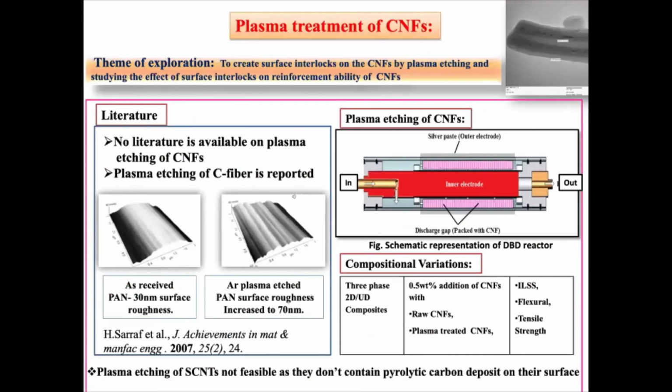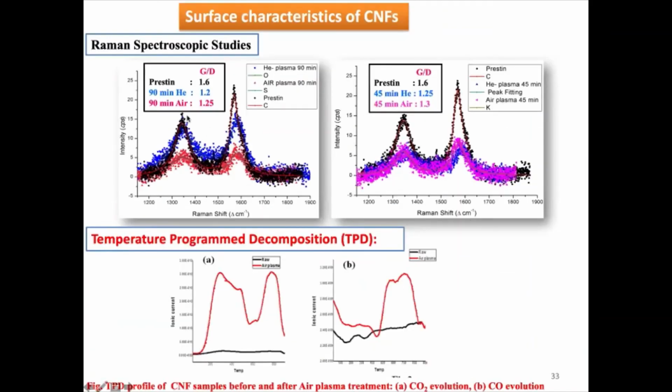So I can show you now the way to purify the CNTs. You see that you have the pristine CNT. You typically have a G/D ratio of around 1.6.